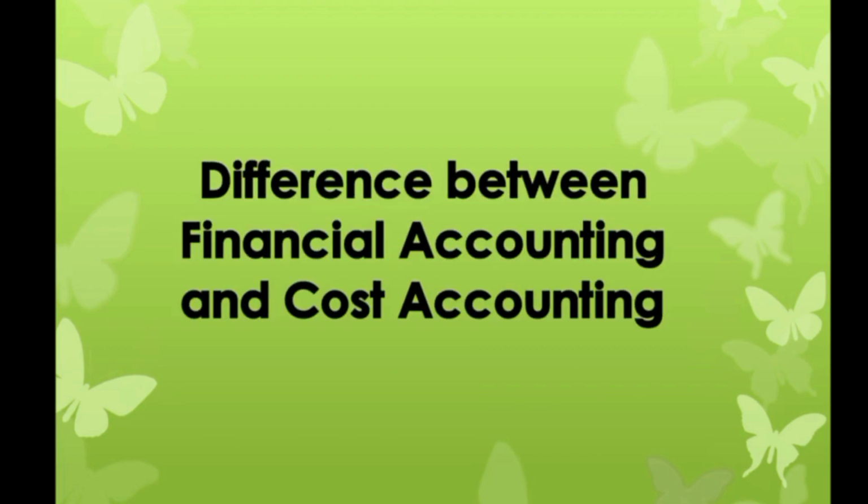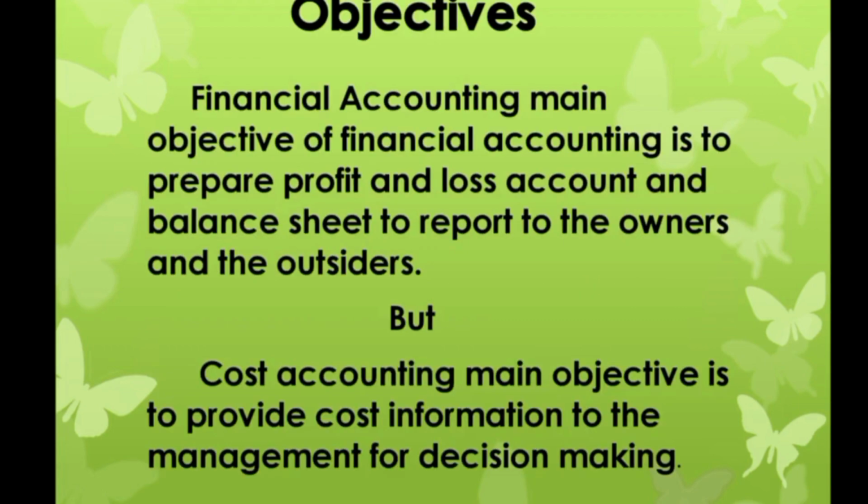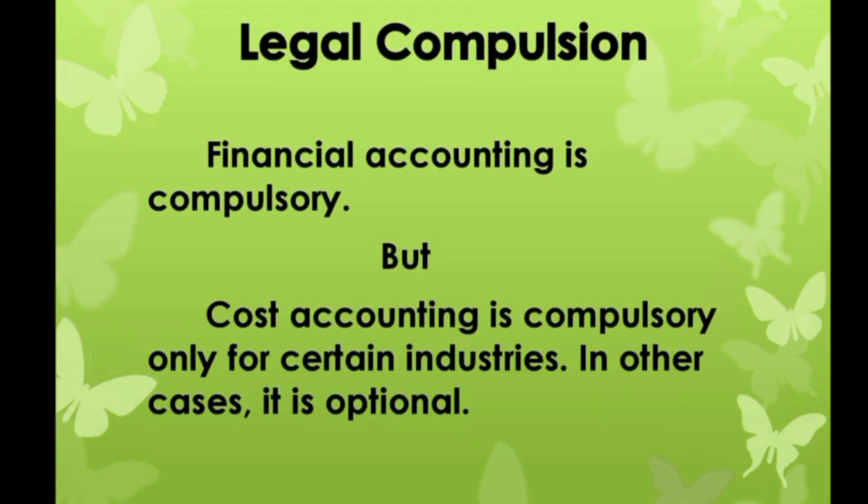Next, difference between financial and cost accounting. So first thing, the main objective of financial accounting is to prepare profit and loss account and balance sheet to report to the owners and the outsiders. But cost accounting is to provide cost information to the management for decision making. Second thing, legal compulsion.